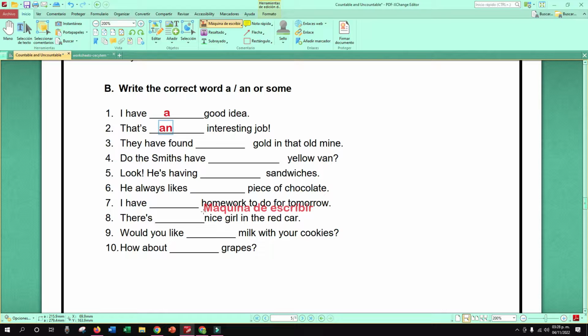Or you can say, they have found gold in that old mine. Can you say gold? ¿Qué sería gold? Es oro. It will be countable or uncountable in this case. Recuerden que podemos utilizar some para ambos, ¿verdad? Contables o incontables. Entonces, en este caso, there is an affirmative one, so you can say they have found some gold in that old mine. So, that is what you are going to do right now, guys. Use a, an, or some in the following sentences.